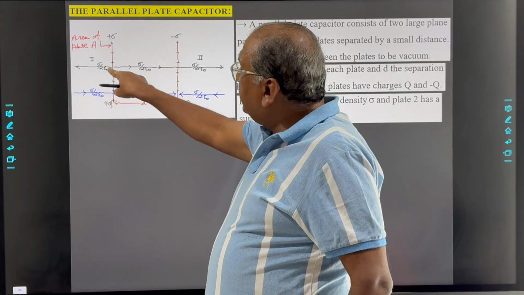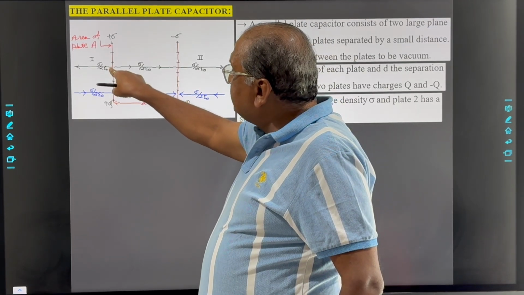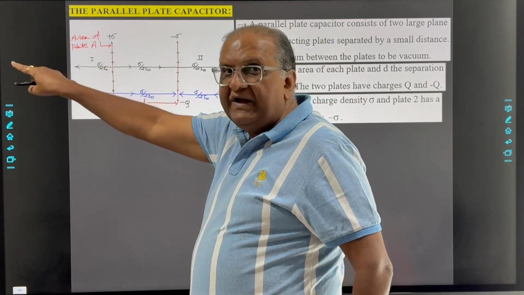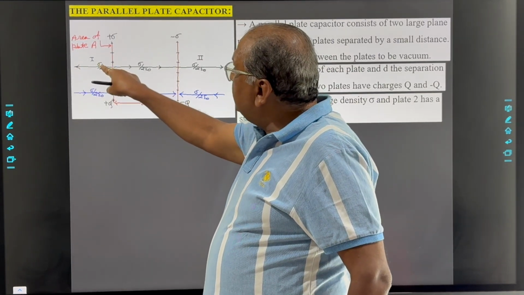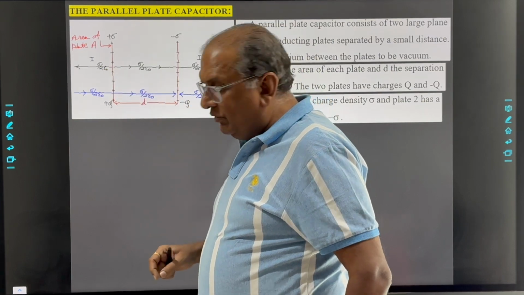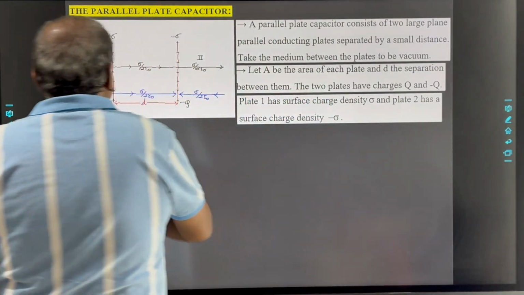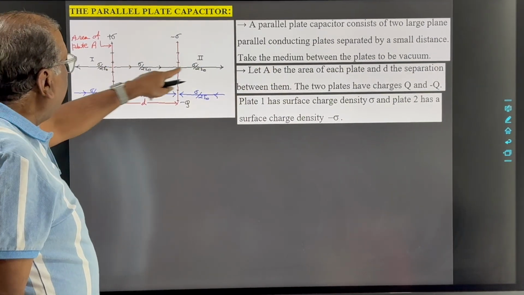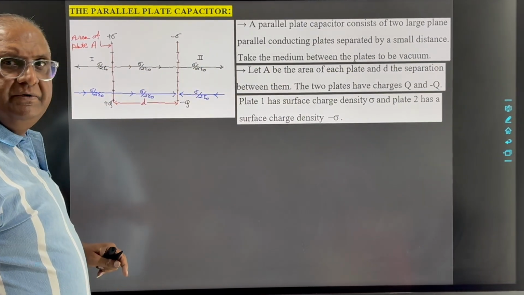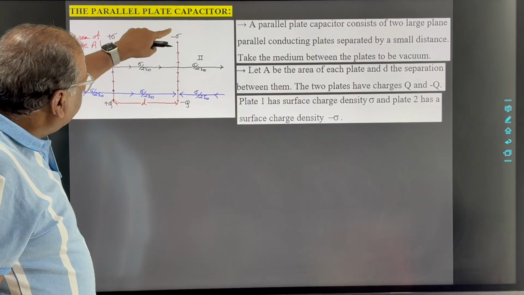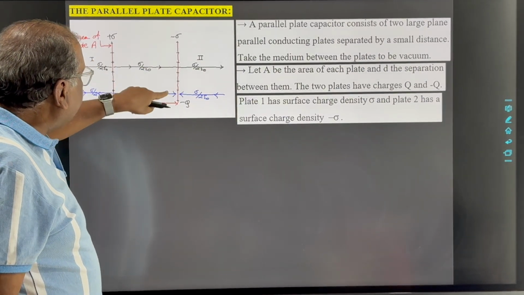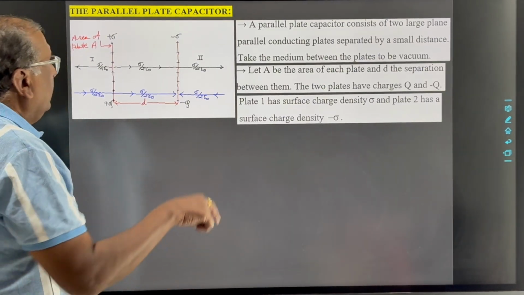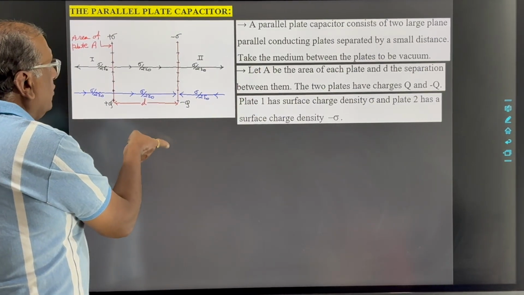then its electric field on the left hand side, starting from the plate up to infinity, has the value sigma upon 2 epsilon 0. Similarly on the right hand side also, from the plate up to infinity, sigma upon 2 epsilon 0. Then for the negatively charged plate, the electric field is from infinity to the plate.